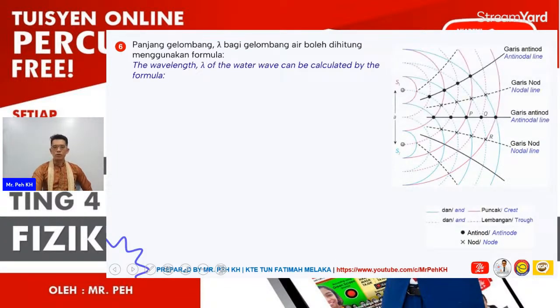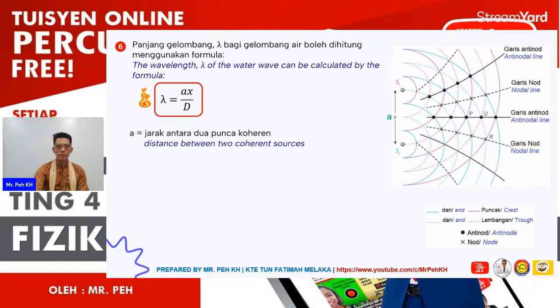And here will be discussion for the formula. The wavelength of the water can be calculated by using this formula. So the a will be the distance between two coherent sources, will be these two points' distance.